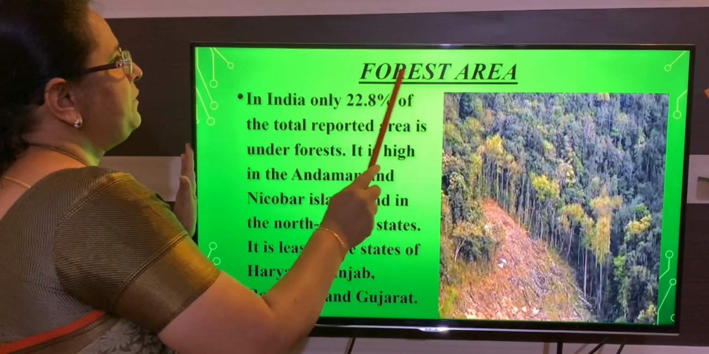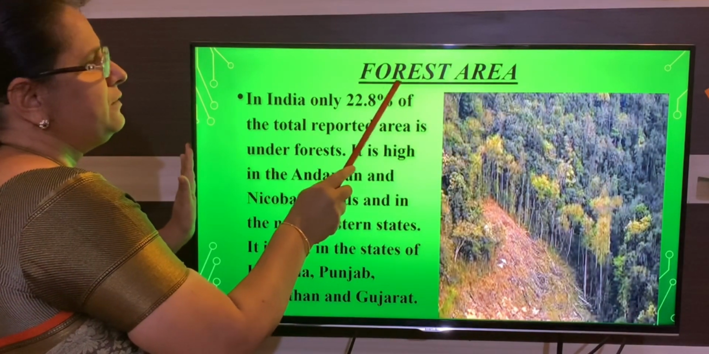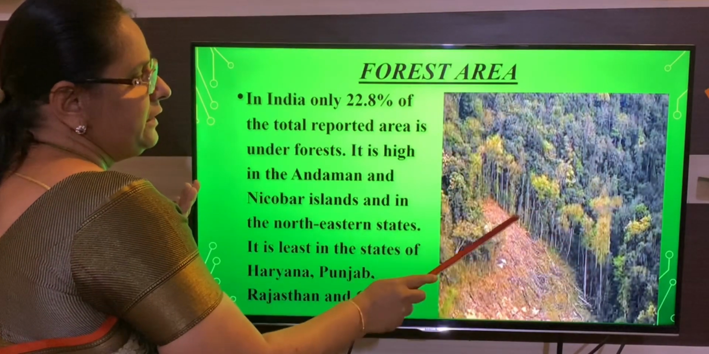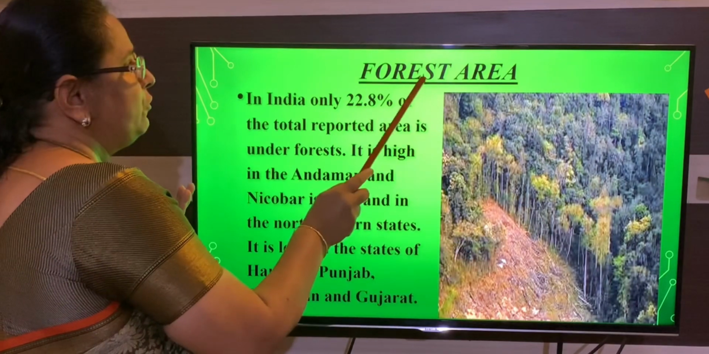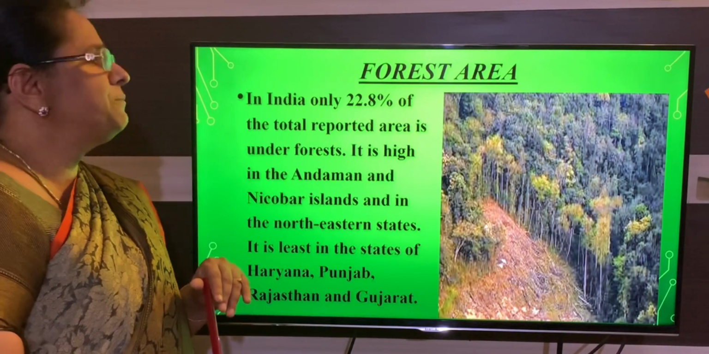So clearly, with the name itself it is very easy to recognize. This land is used for which purpose? Used for only which purpose? See here, children. See this picture, you will recognize. It is used only for forest. The land is used only for the forest purpose.